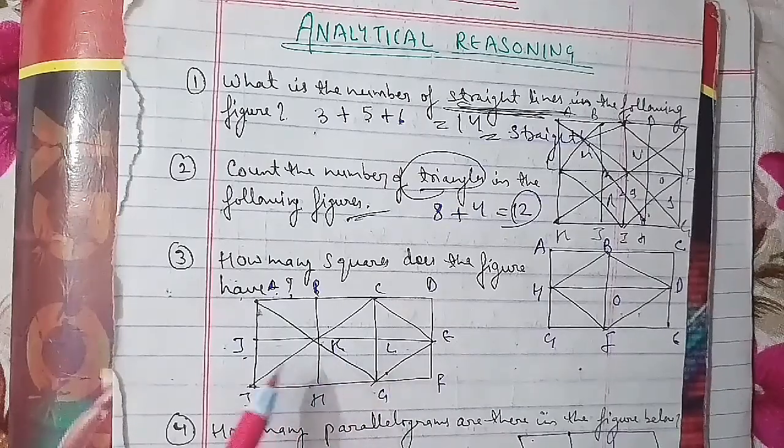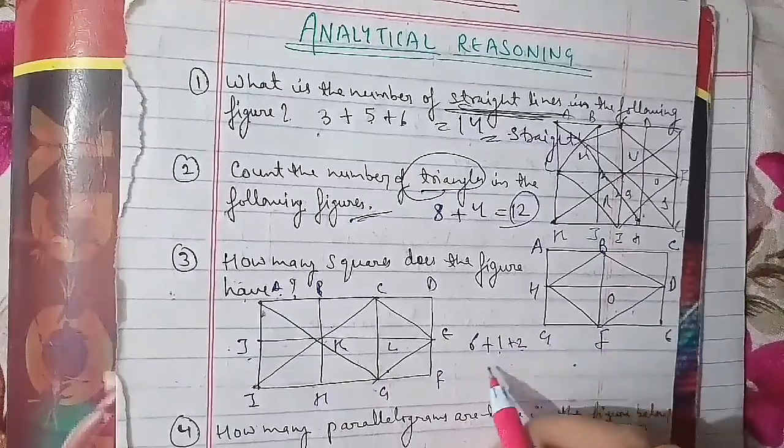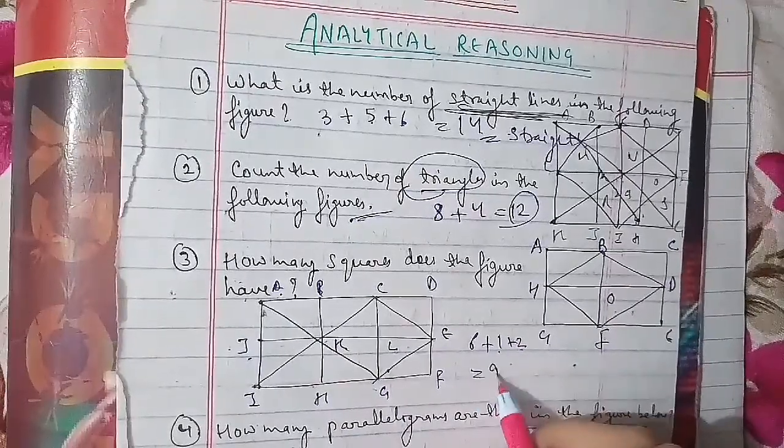Let's go ahead with the fourth question of the session. How many parallelograms are there in the figure below? आपको number of parallelograms find out करने हैं. The options are 14, 15, 16 and 18.